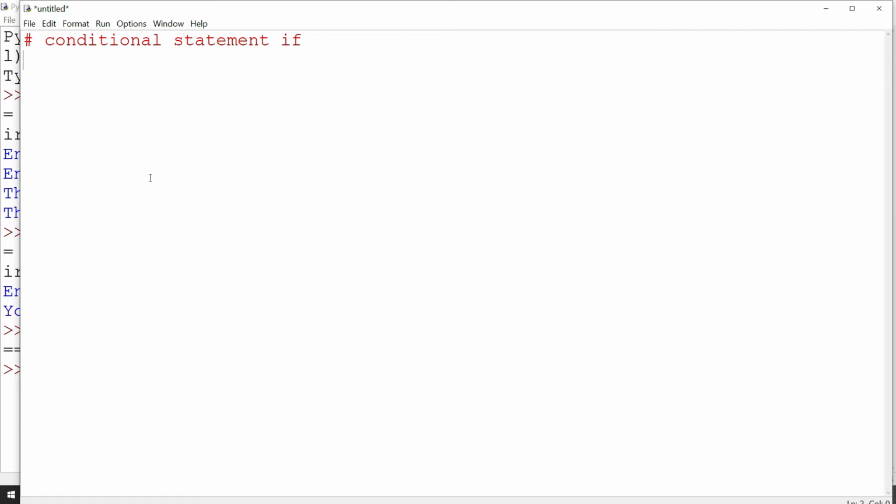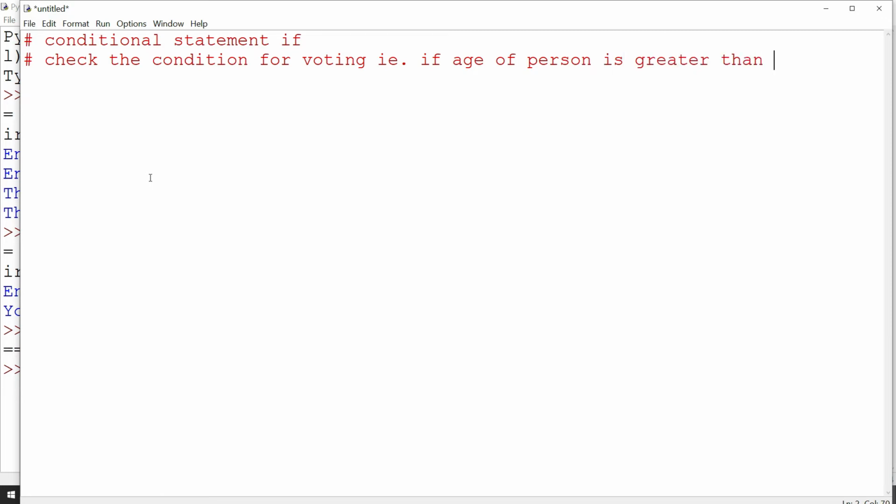Let us understand what we have to do. We have to check the condition for voting. That is, if the age of a person is greater than 18, then he can vote.